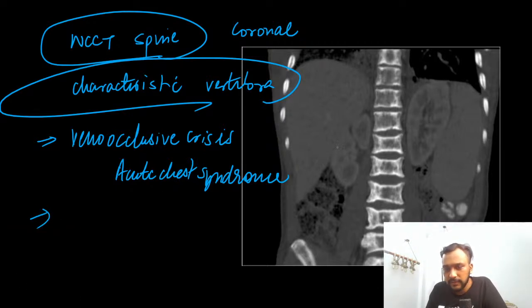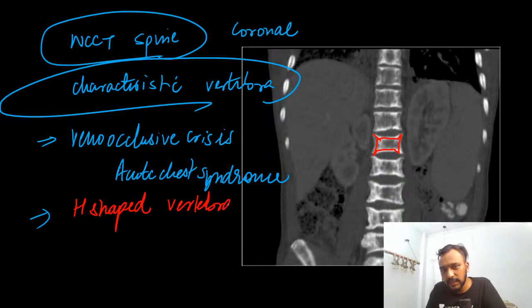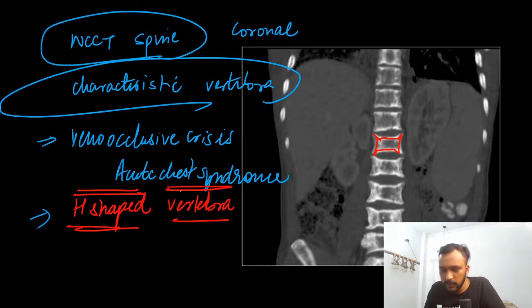So here on these NCCT spine images, guys, we can see that the vertebrae have an H-shaped appearance. Can anyone in the comment section tell me in which cases these H-shaped vertebrae are seen?